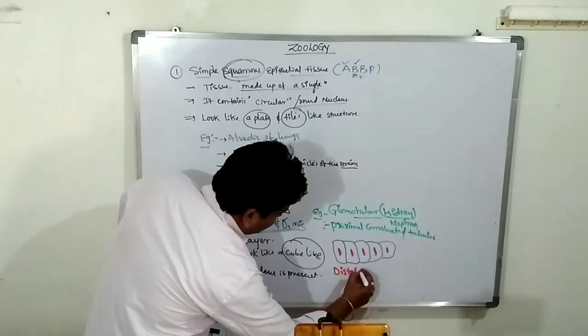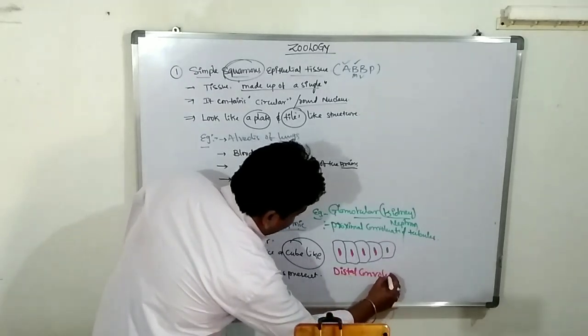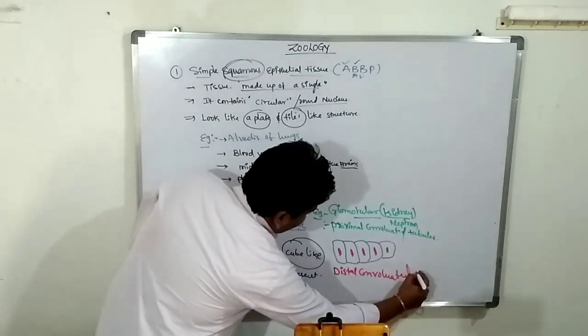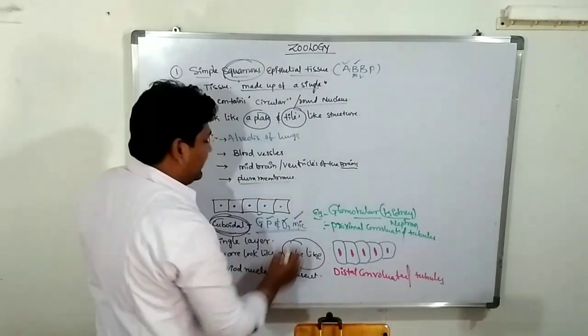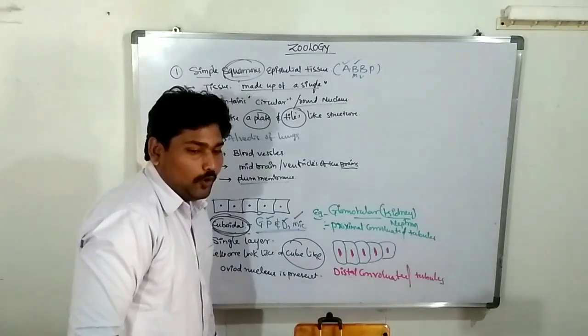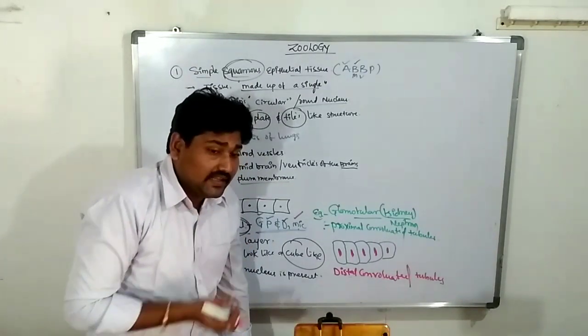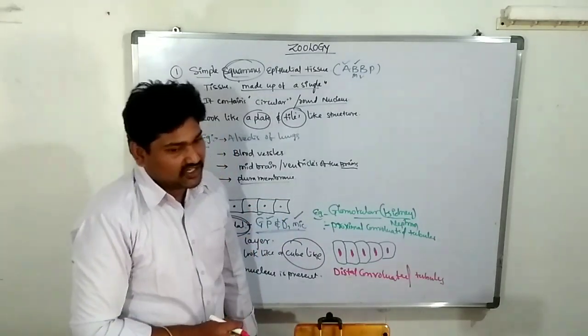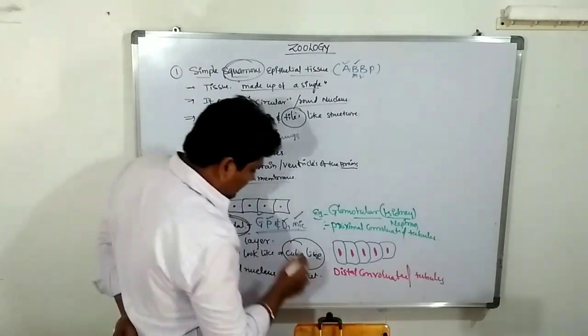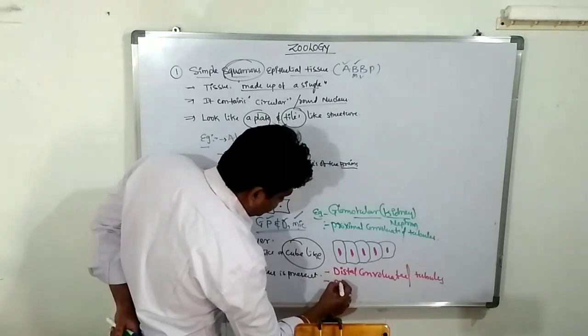Distal convoluted tubule. M is for MIC, meaning microvilli. Where are the microvilli located? The microvilli are located on the surface of the intestine and stomach.